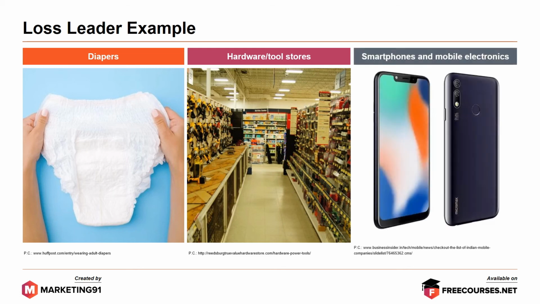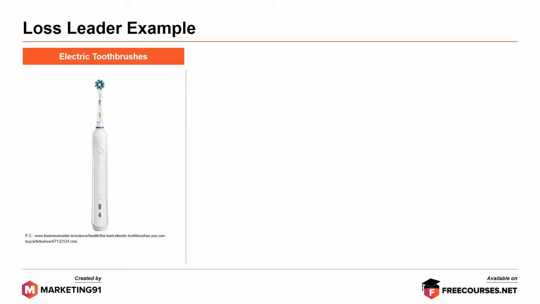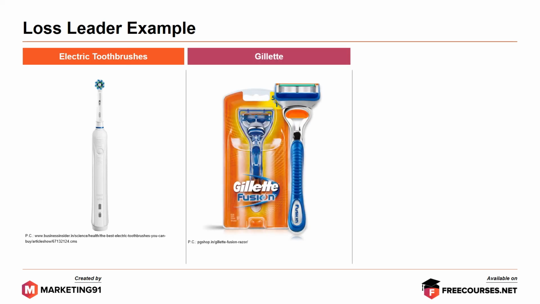Next, smartphones and mobile electronics. Some consumer stores use smartphones and other mobile electronics as loss leaders. The company makes less profit on a smartphone or mobile device, but they make up for this by the sale of higher profit accessories such as cases, headphones, and power adapters. Next, electric toothbrushes. Many stores sell electric toothbrushes at a loss but make a desirable profit from the sale of replacements.